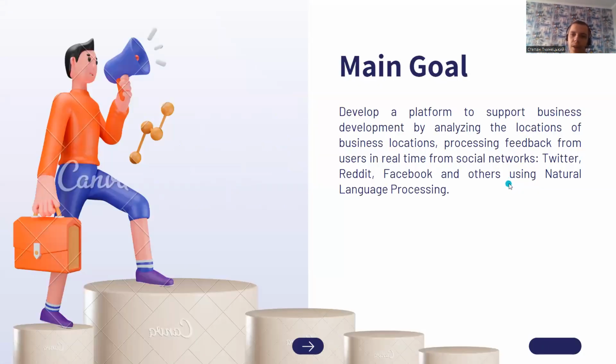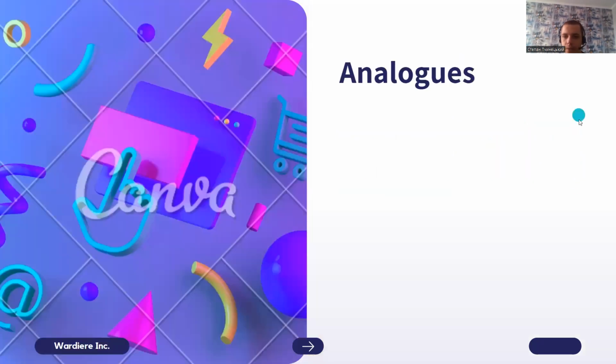Our main goal is to develop a platform to support business development by analyzing the locations of business locations, processing feedback from users in real time from social networks, Twitter, Reddit, Facebook, and others, using natural language processing. This tool will help us get the value from the clients' feedback, understand what they really need, and how we can grow our business. So let's take a look at analogues.